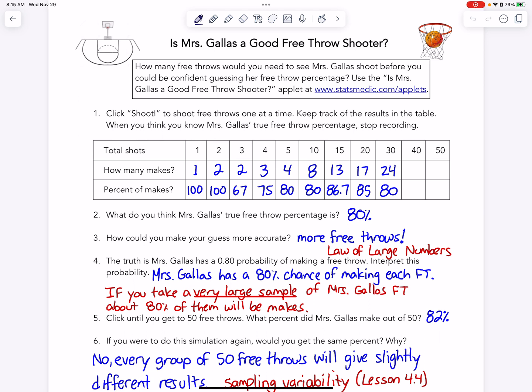On number 4, we are interpreting what an 80% probability of making the free throw is. Basically that means Miss Gallus has an 80% chance of making each free throw. And then remember, if you take a very large sample, then about 80% of them will be made.